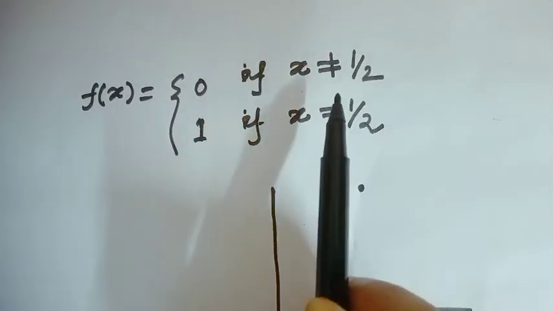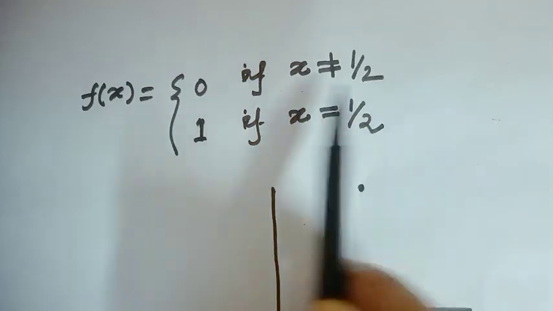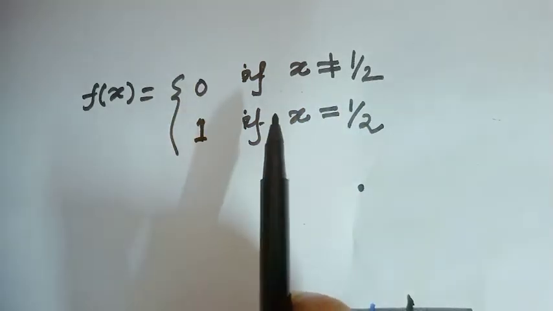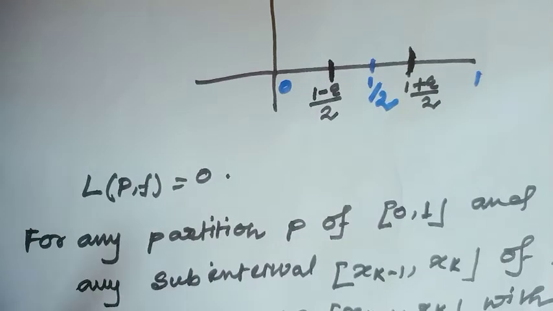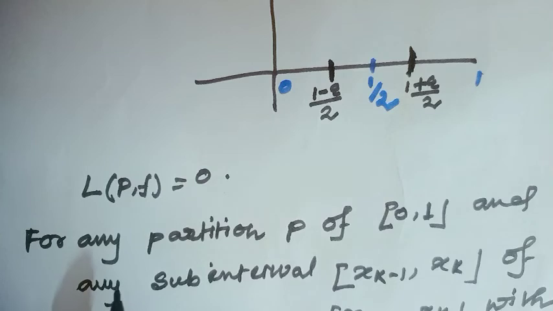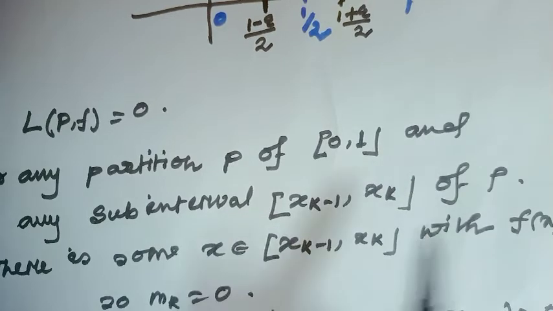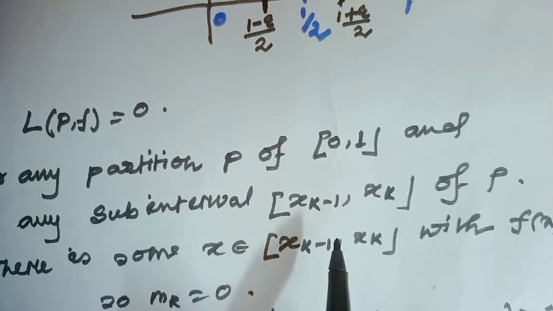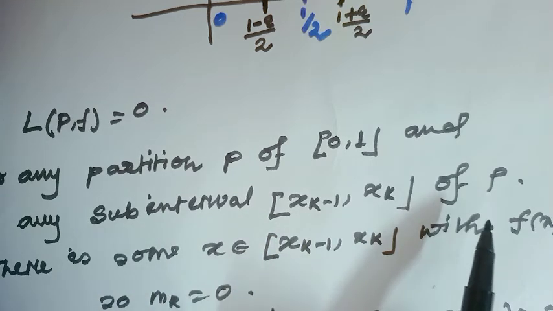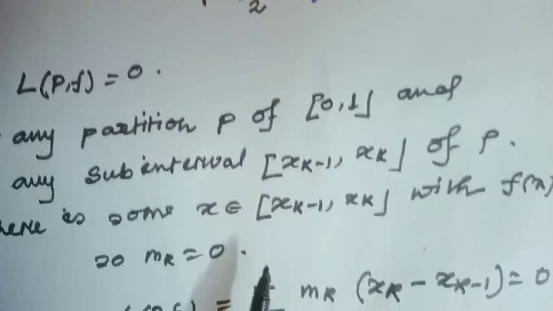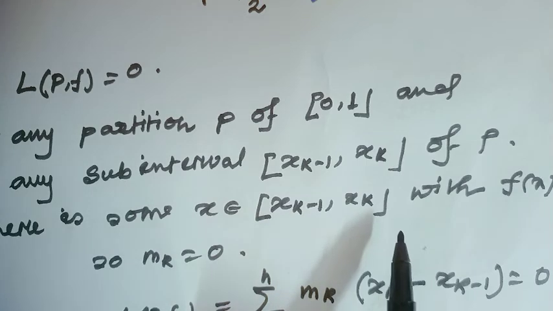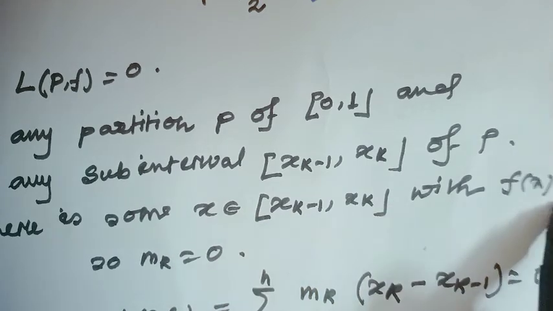And since when x is not equal to half, everywhere the value of the function is 0, L(P,f) equals 0, because for any partition P of the closed interval 0, 1 and any subinterval x_{k-1} to x_k of the partition P, there is some x belonging to x_{k-1} to x_k with f(x) equal to 0.